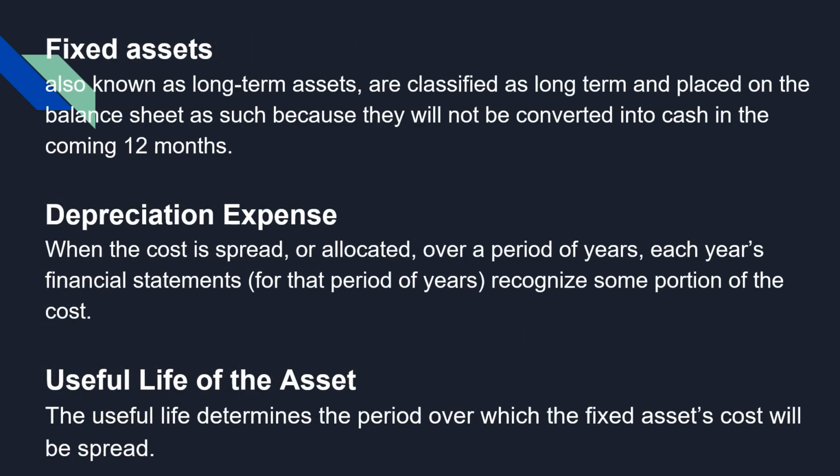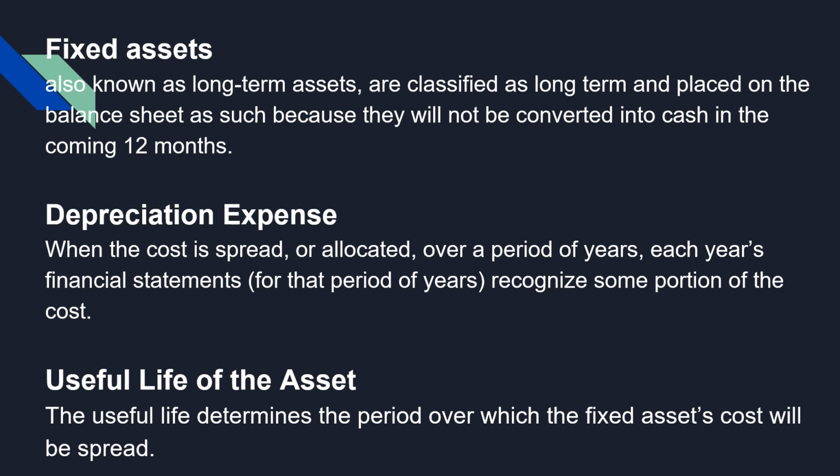Fixed assets, also known as long-term assets, are classified as long-term and placed on the balance sheet, as they will not be converted into cash in the coming 12 months. Examples of these are buildings, equipment, land, and computers.